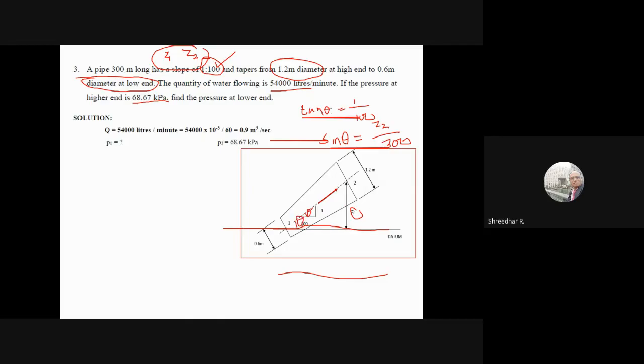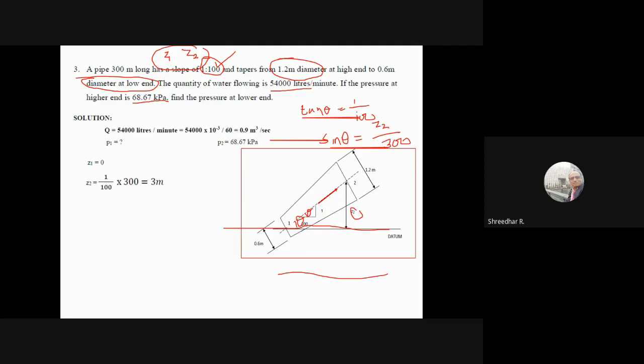So if theta is very small, tan theta is equal to sin theta, so z2 by 300 is equal to 1 by 100. That means if the slope is given, z2 can be calculated directly by slope into the distance, that is 300 meters. So z2 is 1 by 100 into 300.